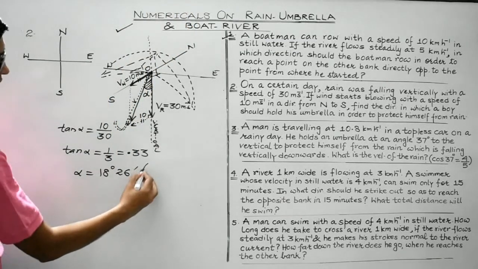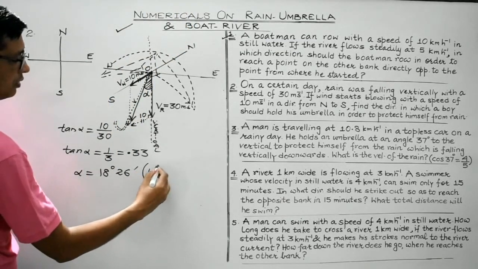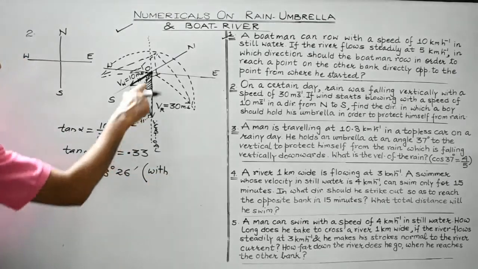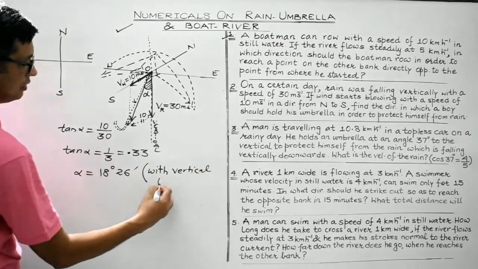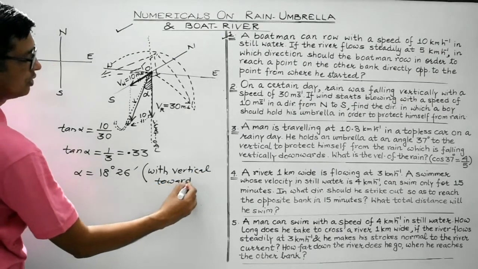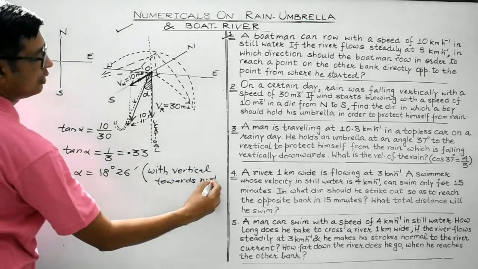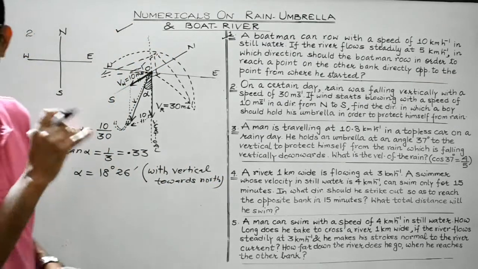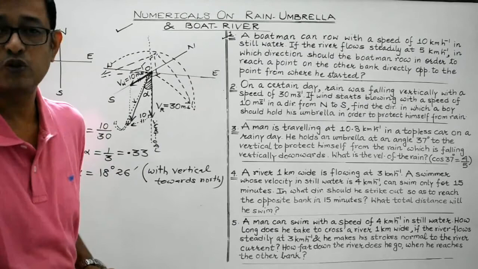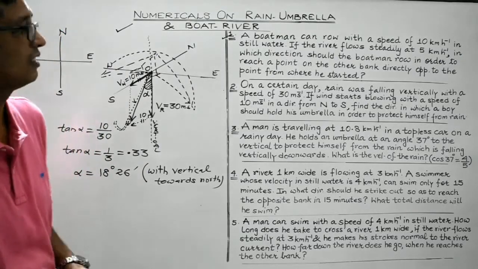So this is the angle which the umbrella should make with the vertical towards north. So this is the complete answer. So I hope students you are able to understand this, right?